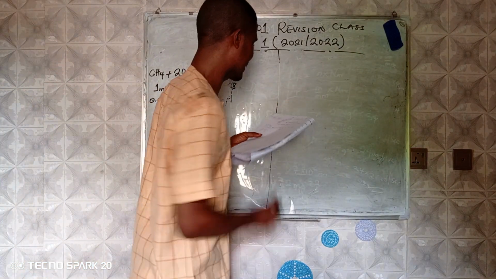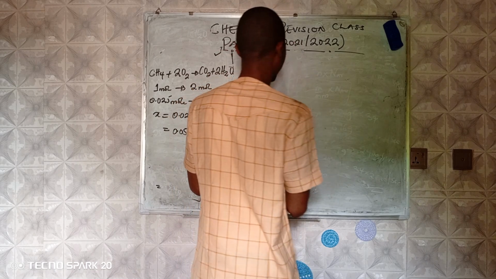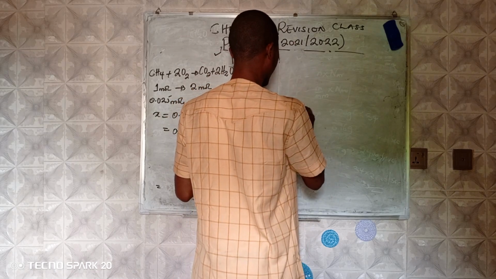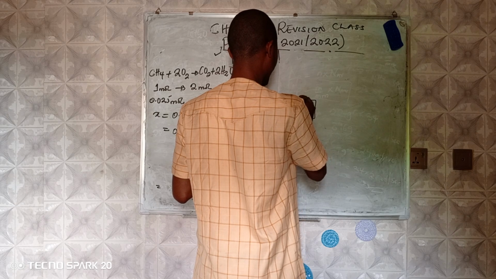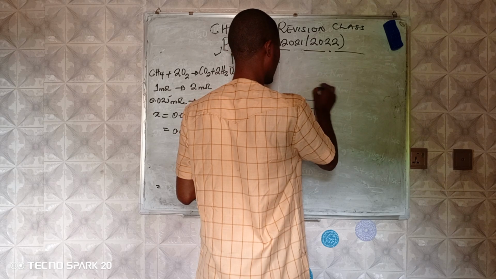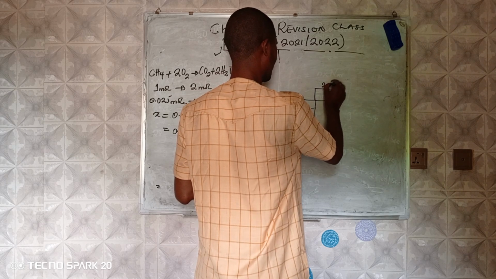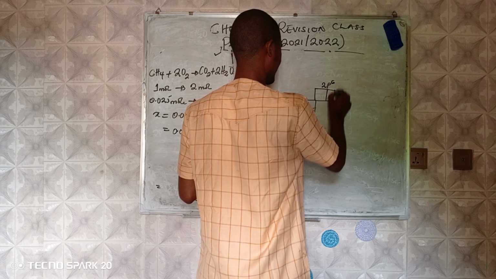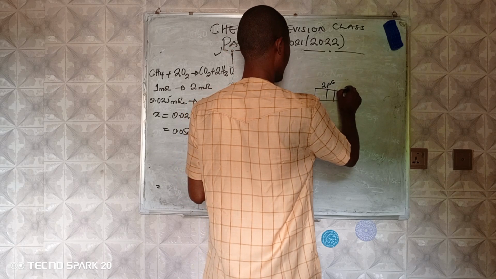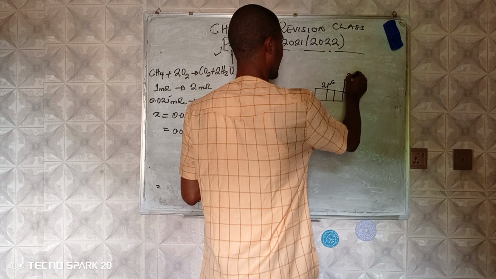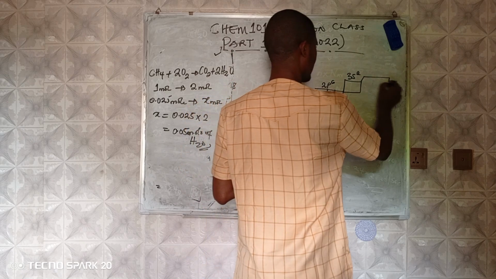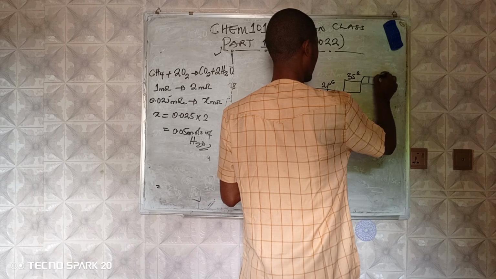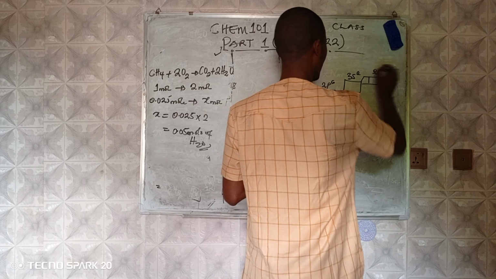For question number 49, we have 1s2, 2s2, 2p6, 3s2, 3p2.